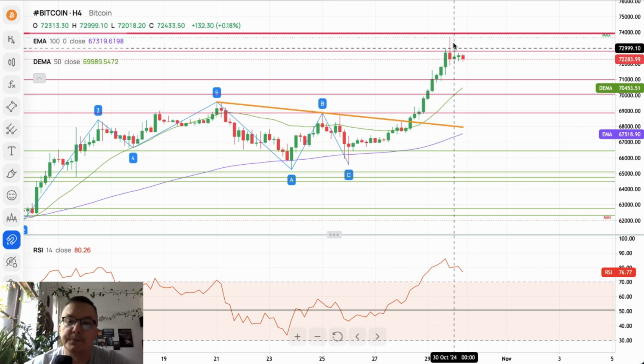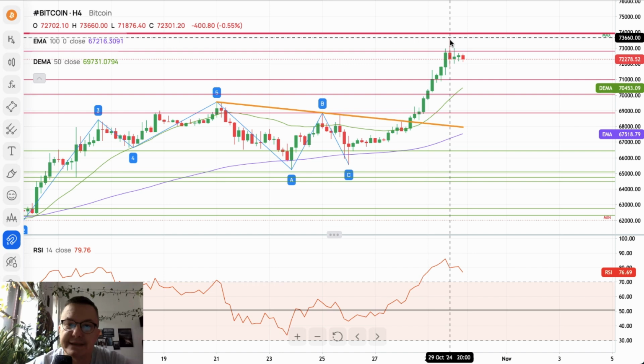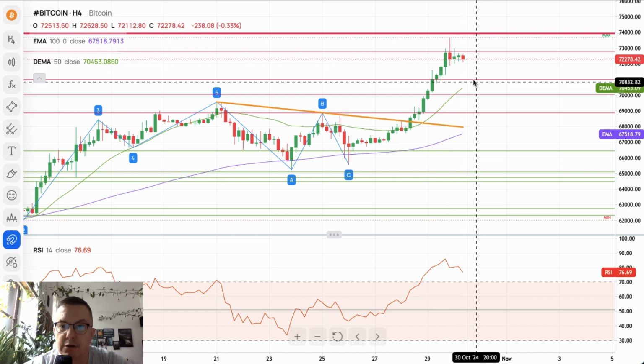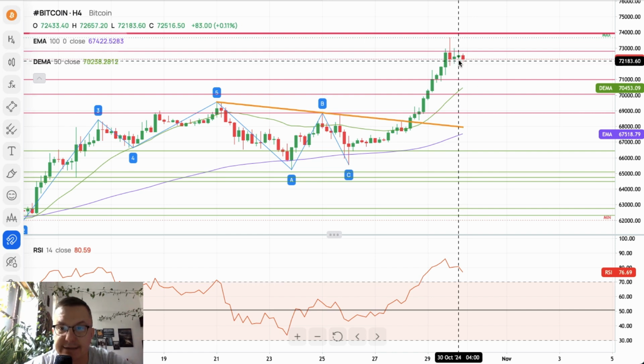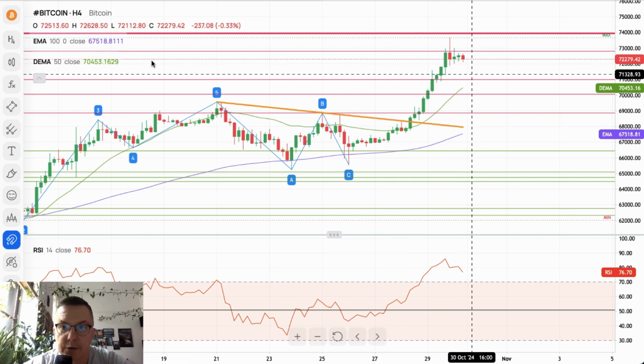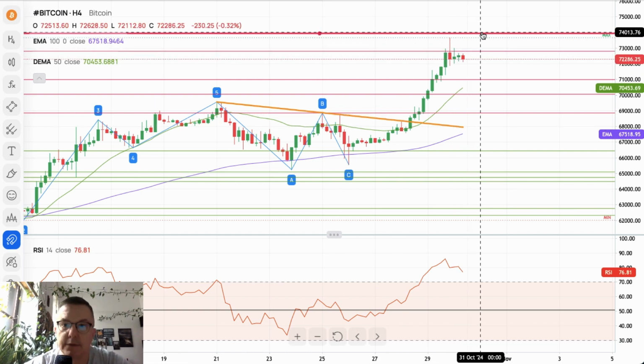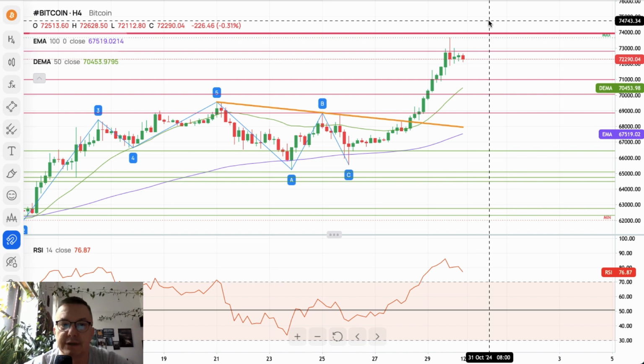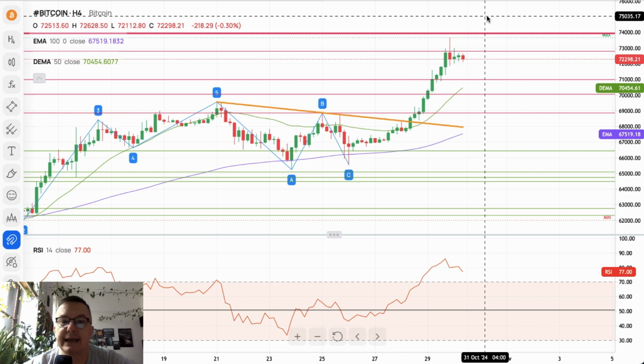Nevertheless, the point is that bears are basically defending the all-time high, right? So they are trying to push the market lower. We got an inside bar next, inside bar next, inside bar next. Volatility is very much subdued, which is why when it bursts to the upside, it might take all of these sell orders with it. We might see the short squeeze, and then eventually the market participants might consider closing the long trades, because there is enough liquidity. But that's only my scenario.